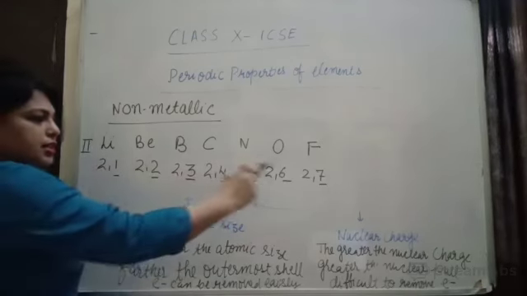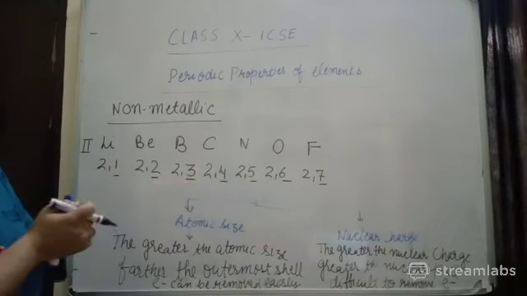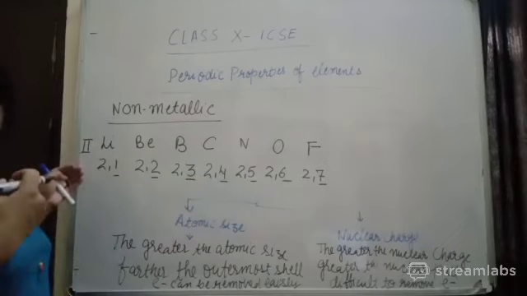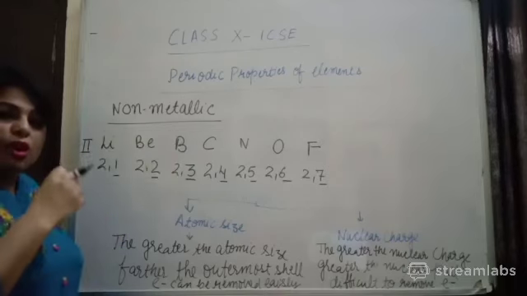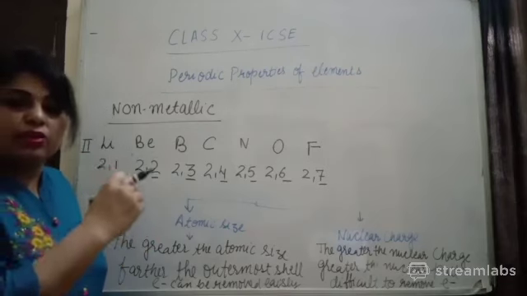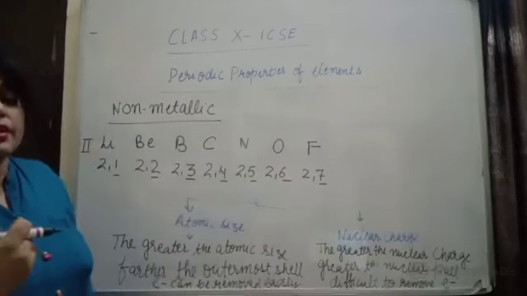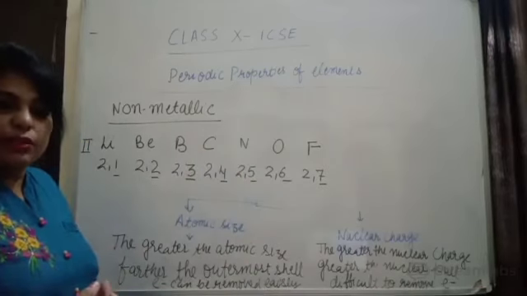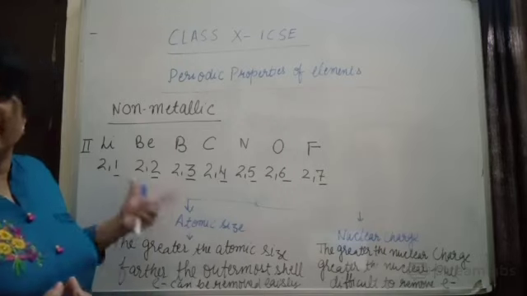Since nuclear charge is increasing, they will start pulling the outermost shell toward the center. As a result, atomic size decreases. And then they will start gaining electrons; they can easily attract the electron. So that's why non-metallic character increases when you move from left to right across a period, because the tendency to gain electron increases, but the tendency to lose electron decreases.